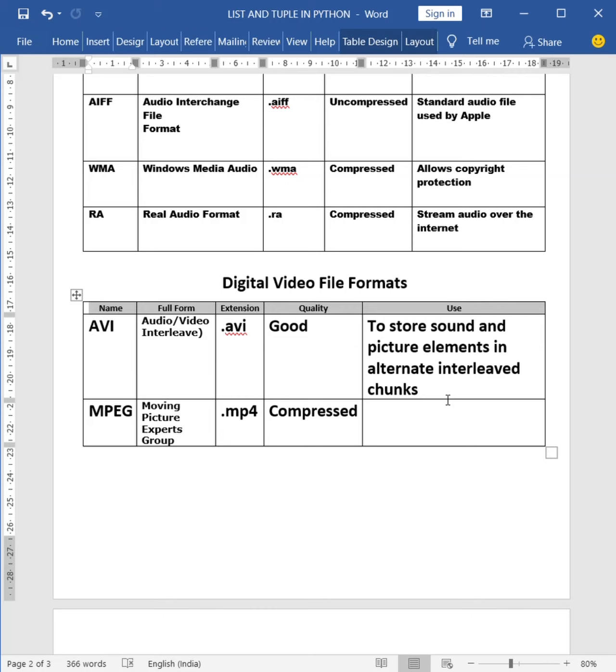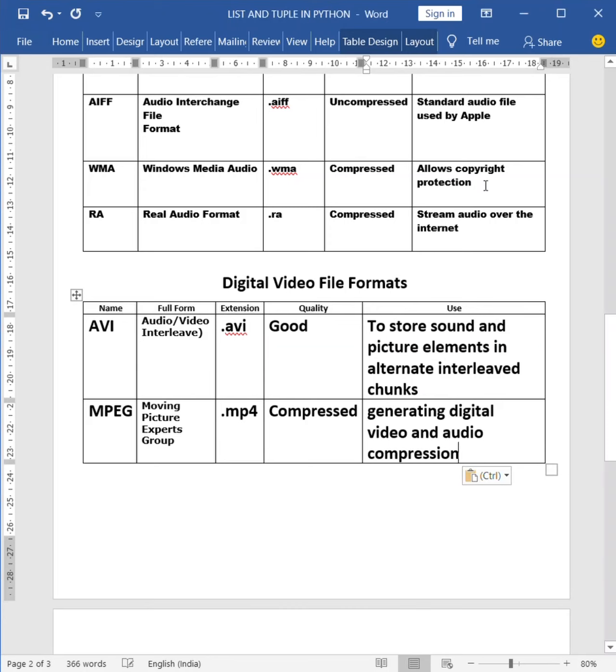MPEG, the full form is Moving Picture Experts Group. Extension is .mp4. It's a compressed file format. It is mainly used for generating digital video and audio files. It's mainly used for producing compressed digital video and audio.